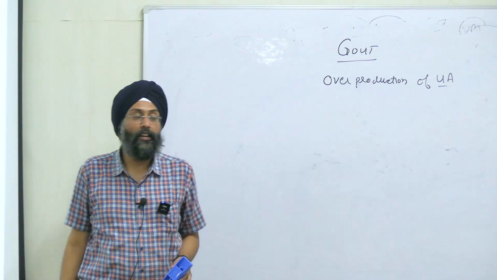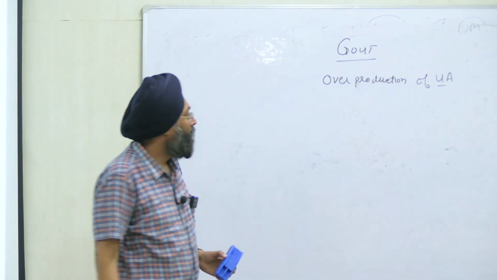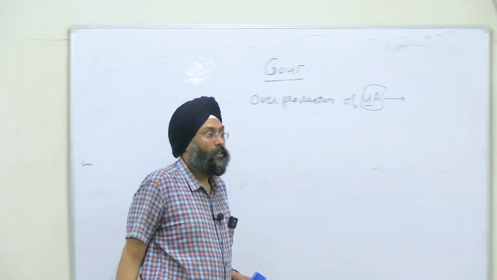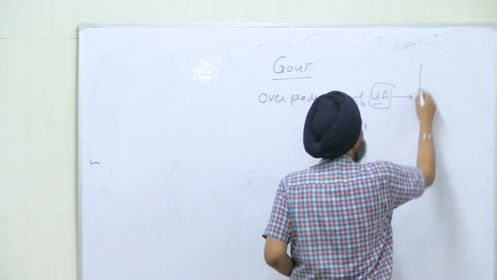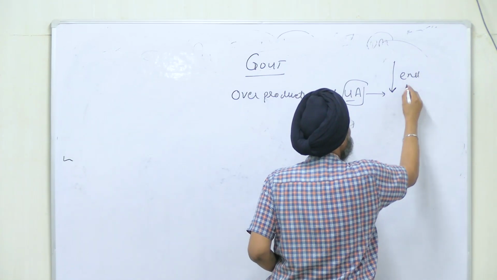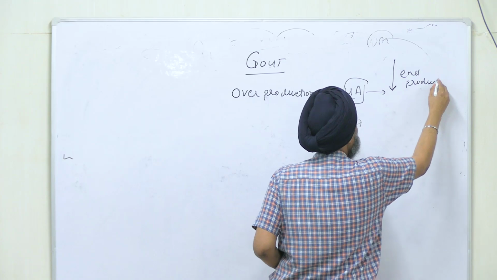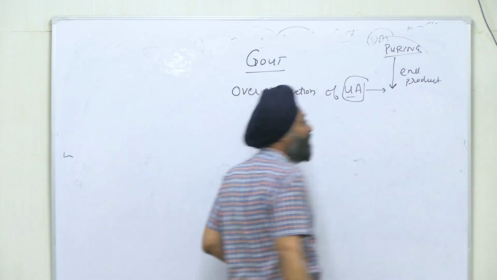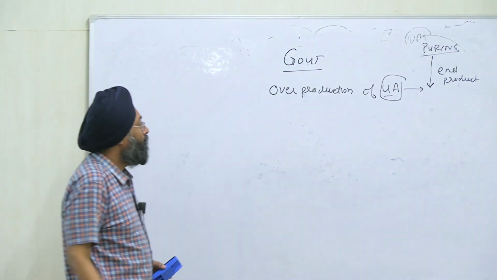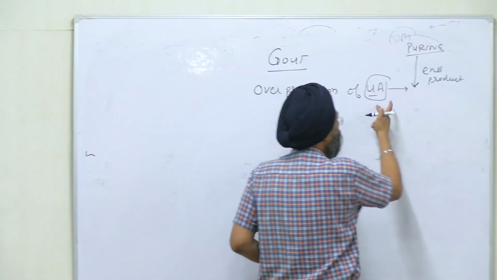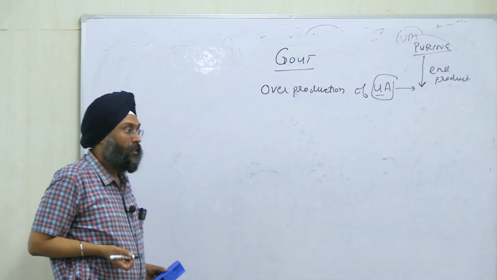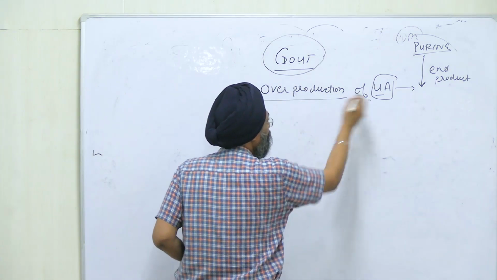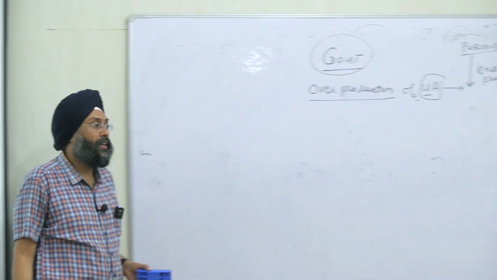It is basically overproduction of uric acid, right? And how will you define what is uric acid? It is the end product of purine metabolism, right? Uric acid is the end product of purine metabolism, and gout is due to overproduction of uric acid, right?